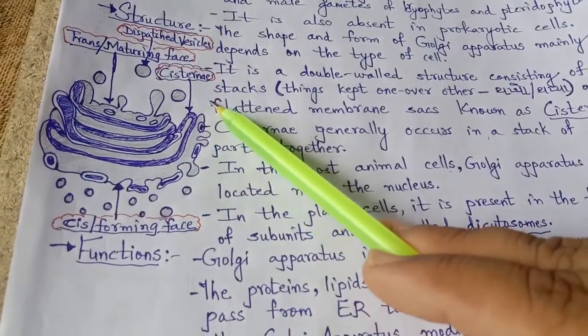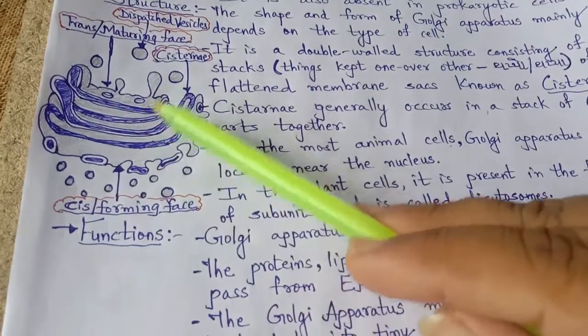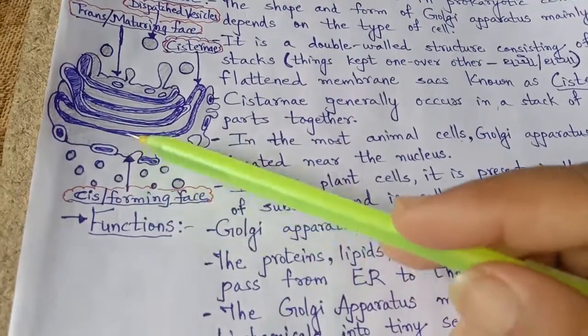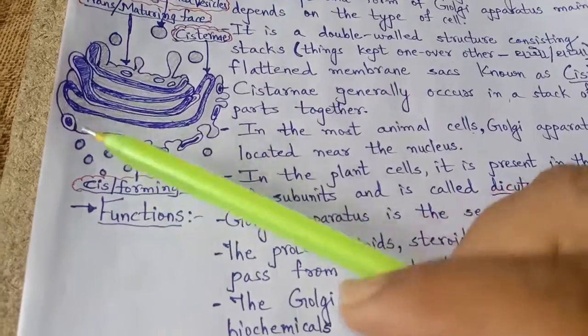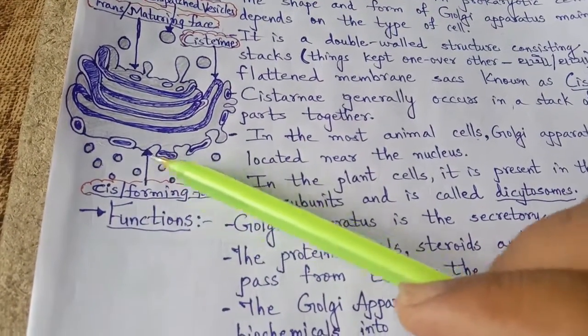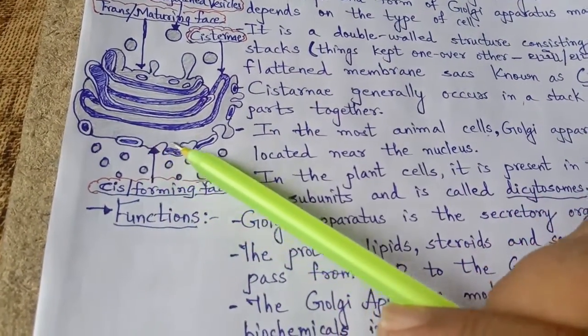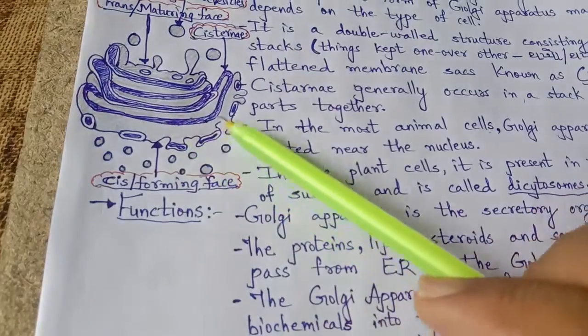These are the cisternae. The Golgi apparatus has two types of faces. One is the cis face, the forming face. That means this is the lower position where it is still forming, in a scattered manner. Then slowly and gradually it forms a straight line like this.